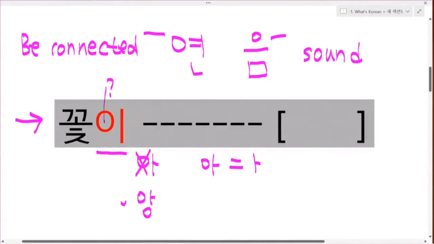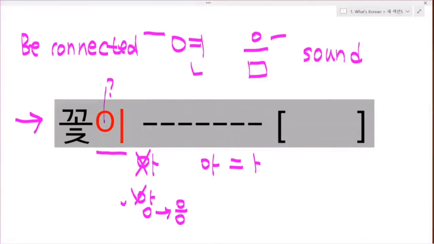Like 앙, it only sounds intermediate sound when it comes to the end sound letter. 응. In other words, the Korean 이응 only sounds in the final consonant. Okay?